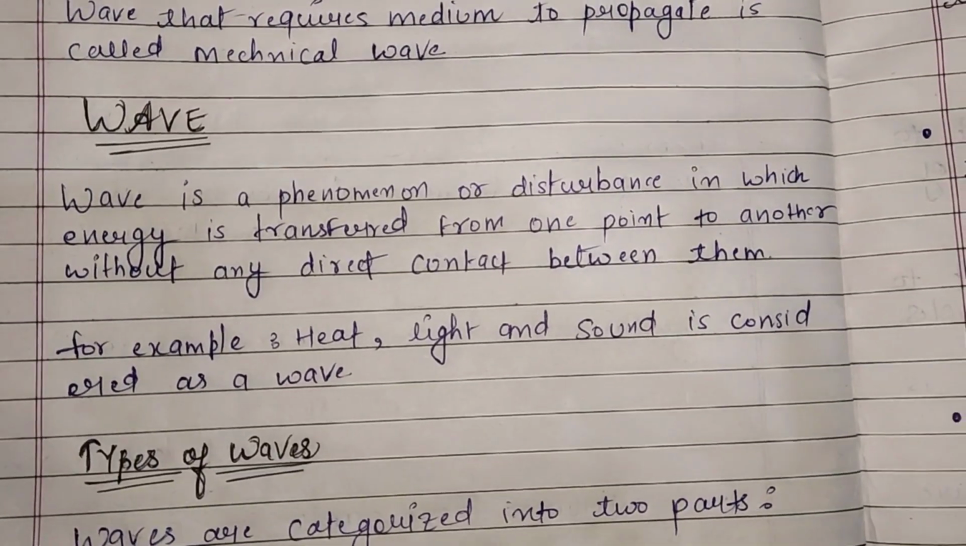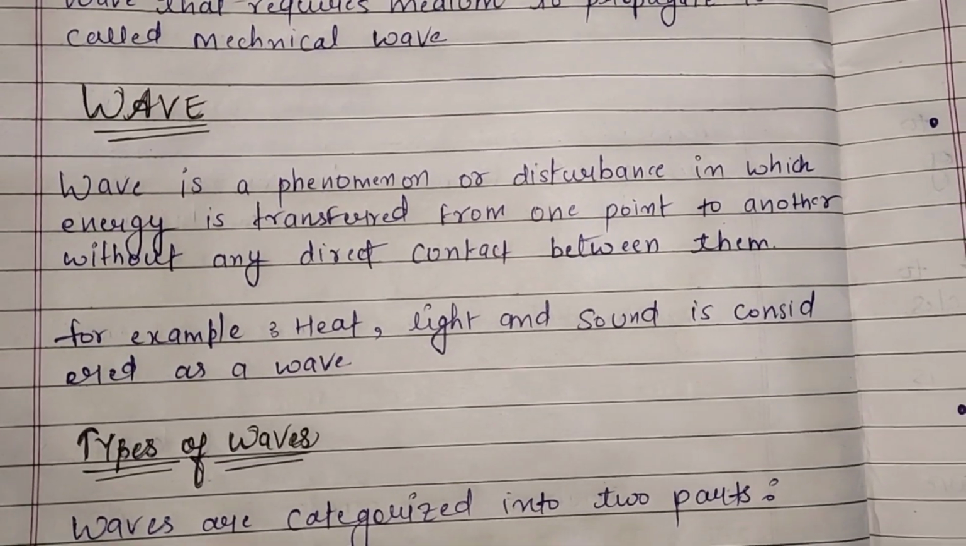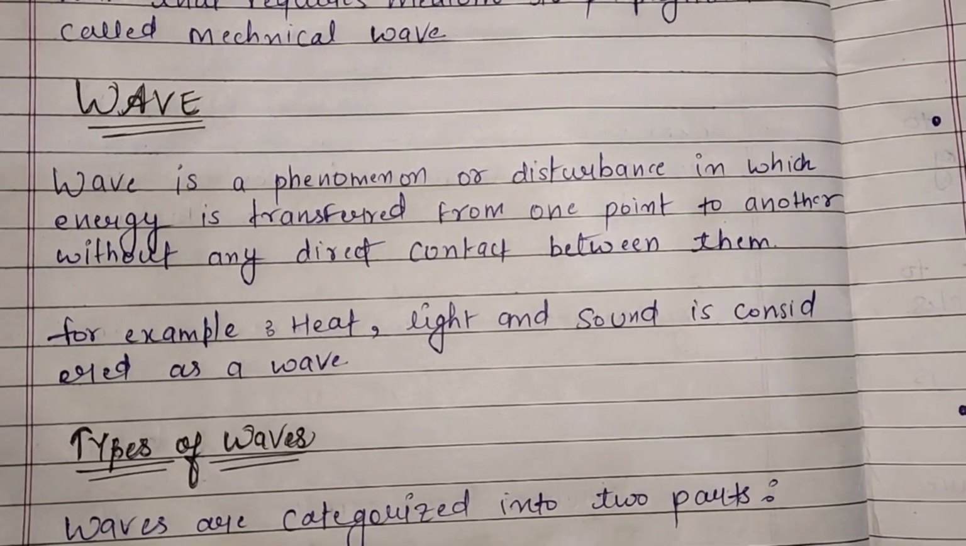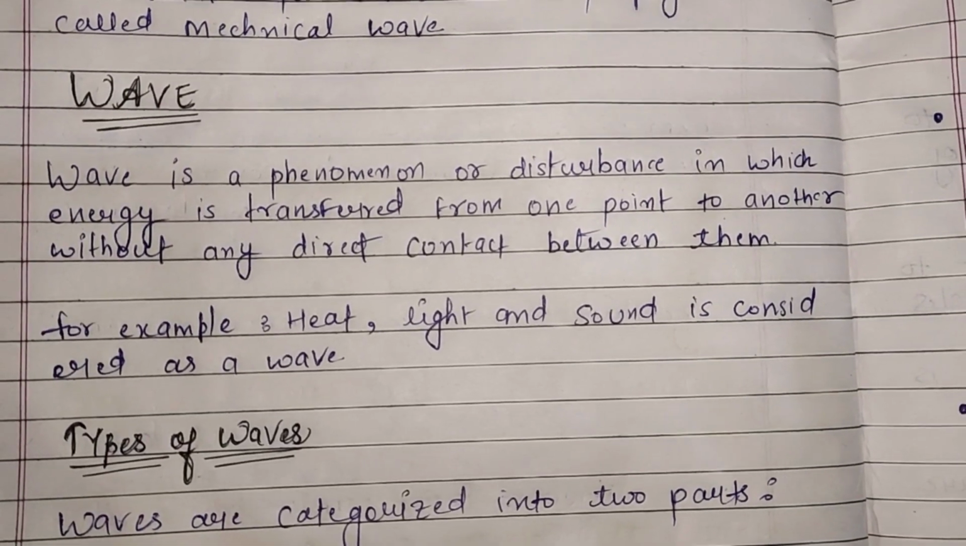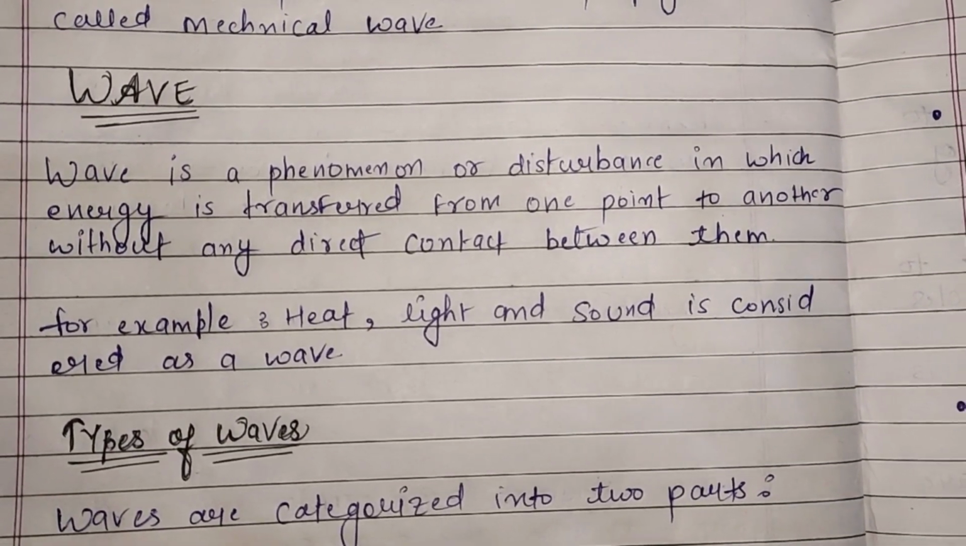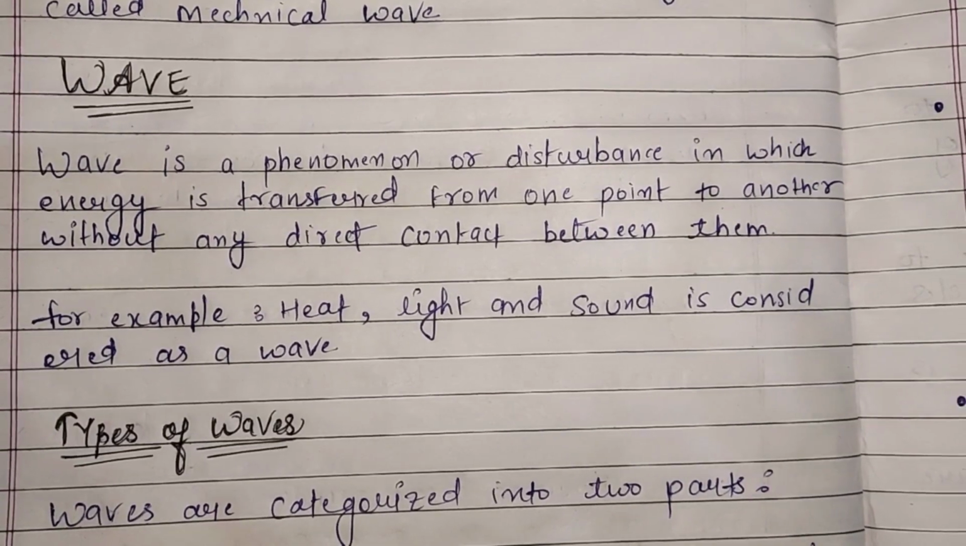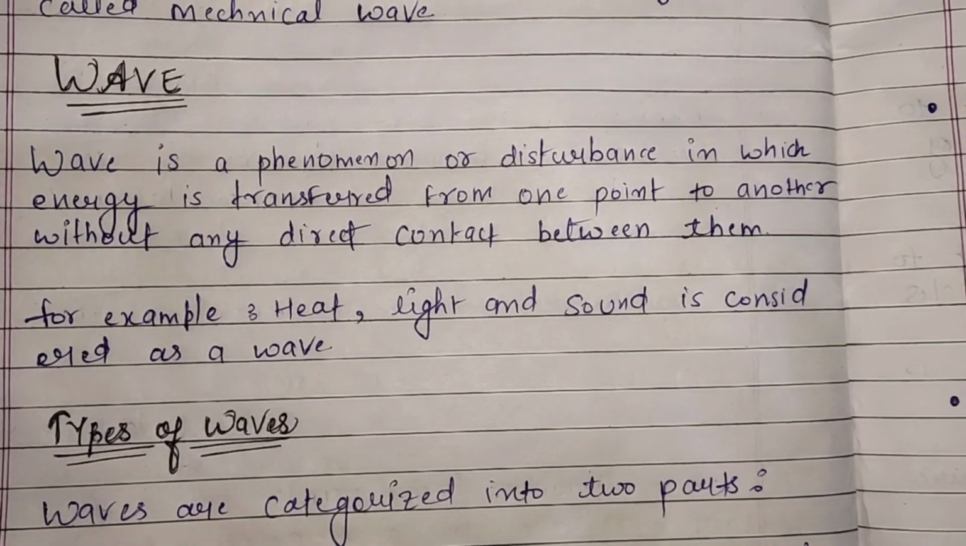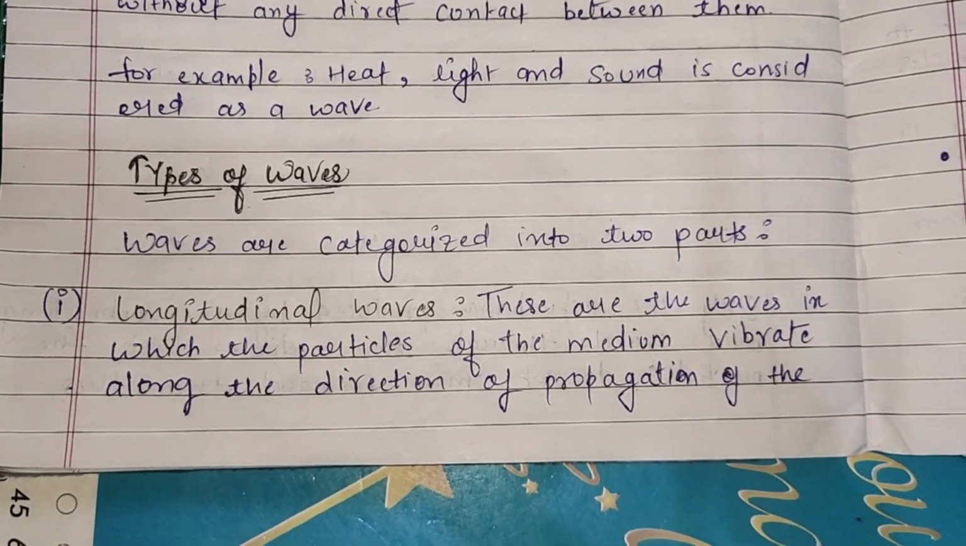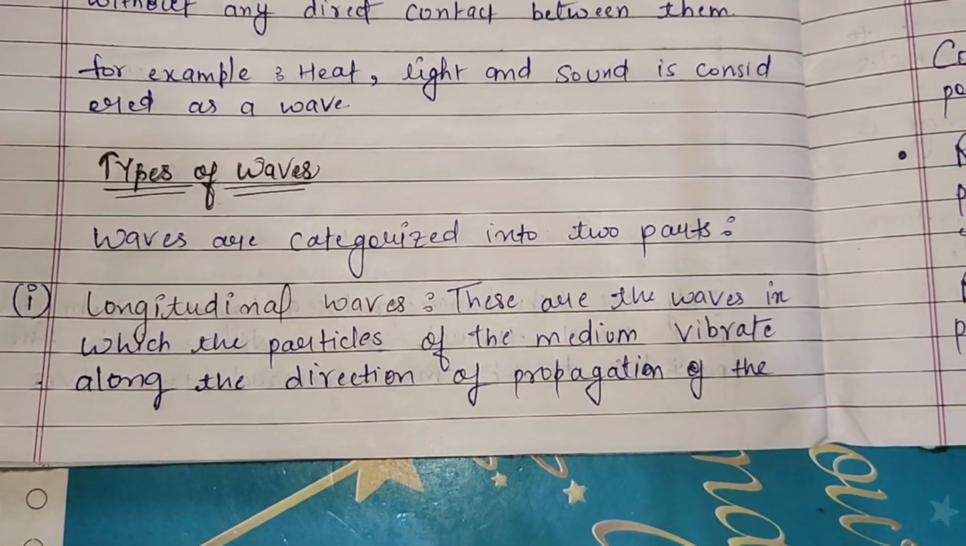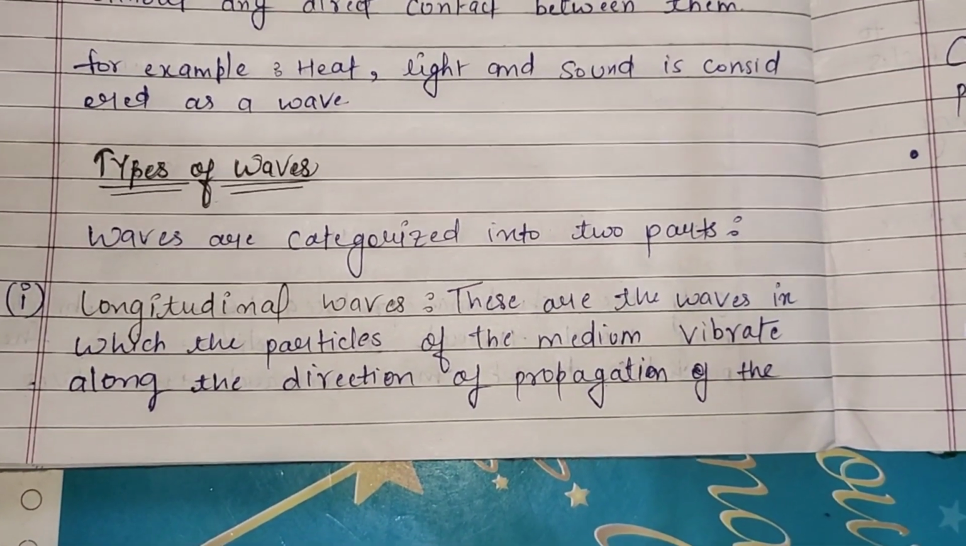Next topic we have wave. A wave is a phenomenon or disturbance in which energy is transferred from one point to another without any direct contact between them. For example, heat, light and sound are considered as waves. There are two types of waves. First we have longitudinal wave and second we have transverse wave.